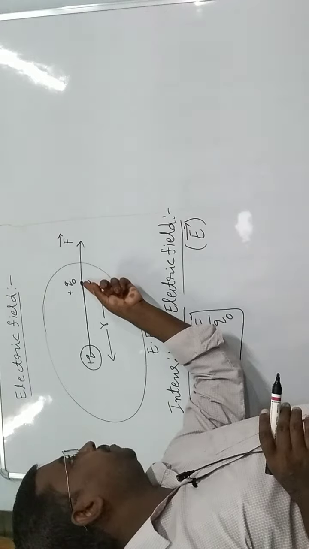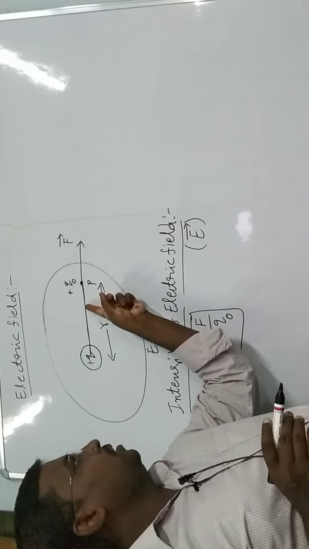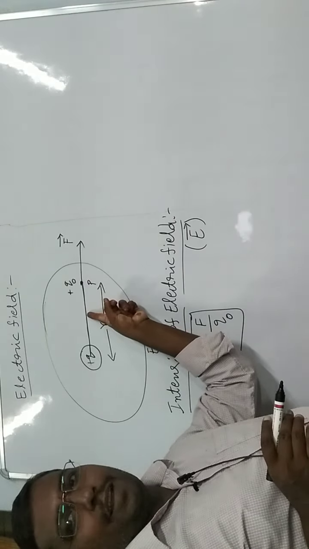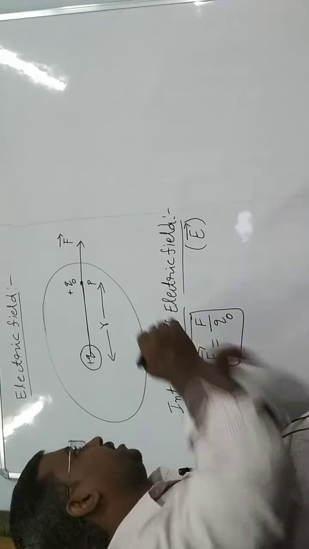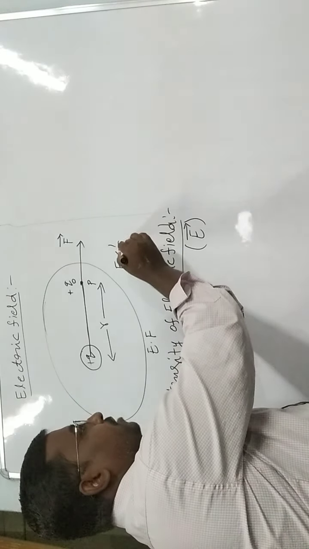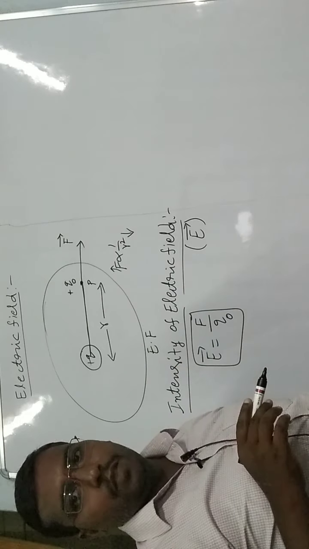In case we take point P near plus Q, the distance will be decreased. We know that according to Coulomb's law, F is proportional to 1 by R square. If R decreases, then the force increases.